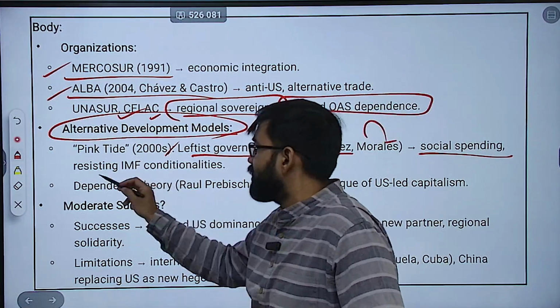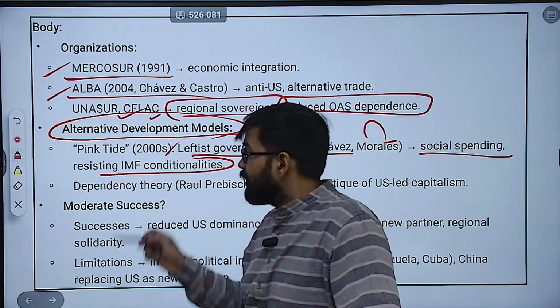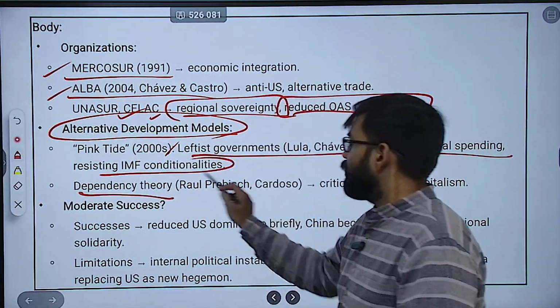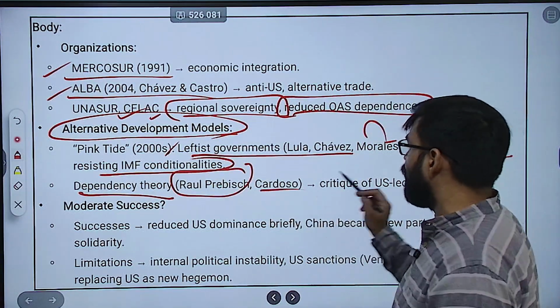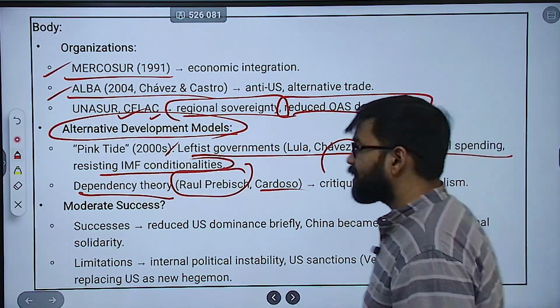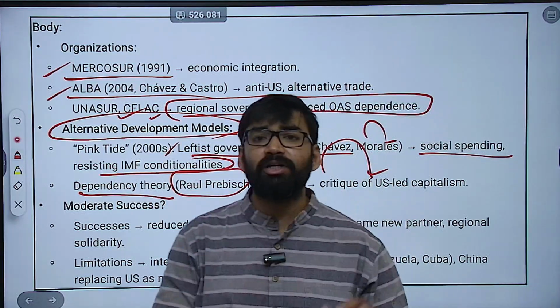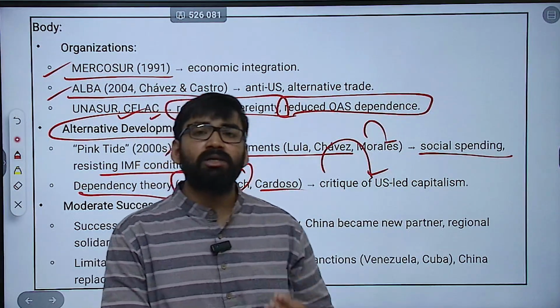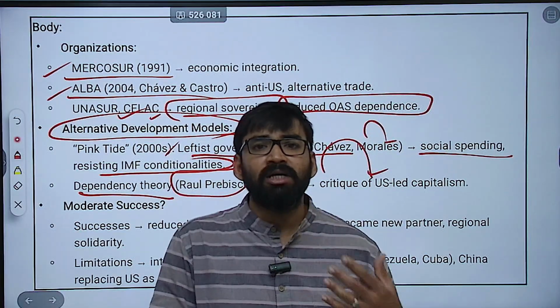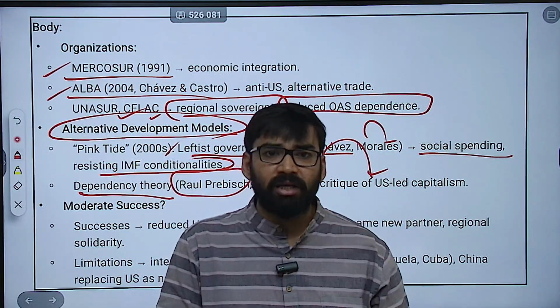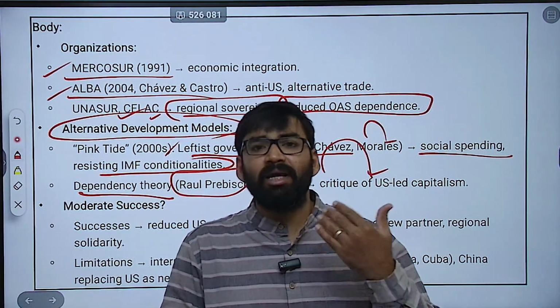Now alternative development models: the Pink Tide in the 2000s, leftist governments, Lula, Morales. They started social spending, resisting IMF conditionalities. Then dependency theory, Raul Prebisch and Cardoso, they actually criticized the US-led cooperation model, which is hegemonic and exploitative in nature.